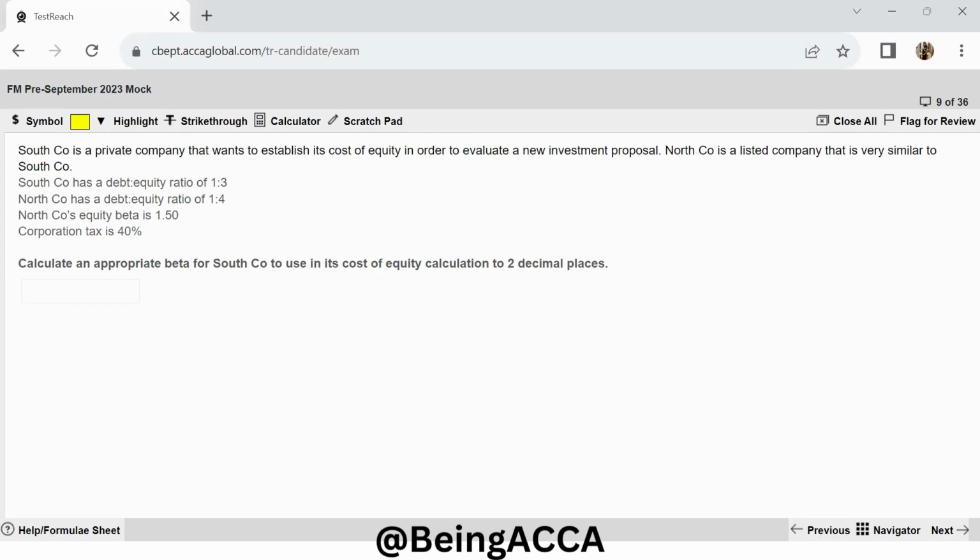First of all, we have to ungear the asset beta from North Company's equity beta. So we have the beta given to us as 1.5 over here. Let's de-gear this North Company's equity beta. So this will be the first, we need to find out the beta asset. So for that, this will be 1.5 multiplied by how much is my value of equity. My value of equity for North Company is 4 divided by 4 plus 1 into my tax rate, which is 40%.